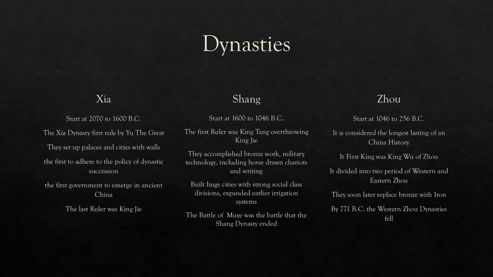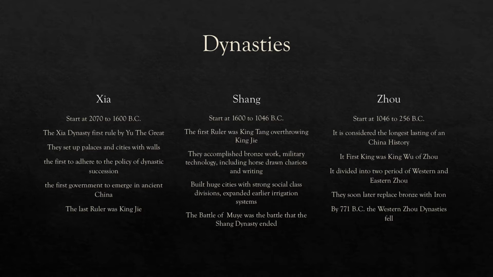The successor of this dynasty was the Shang dynasty, which started in 1600 BC and was first ruled by King Tang by overthrowing King Jie. This dynasty was the first recorded dynasty because they created a writing system in China. They also made a bronze industry, horse-drawn carriages, and an efficient military system. They expanded the walls by building cities, and had strong social classes, including a middle class. They also expanded the territory by 30 million square feet.